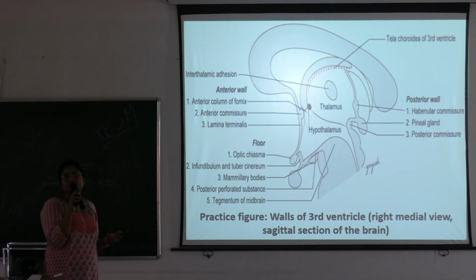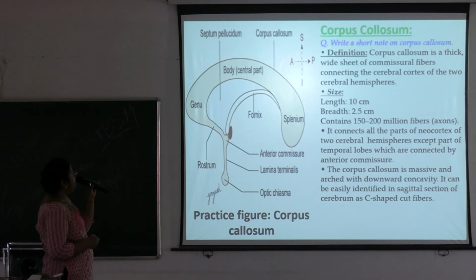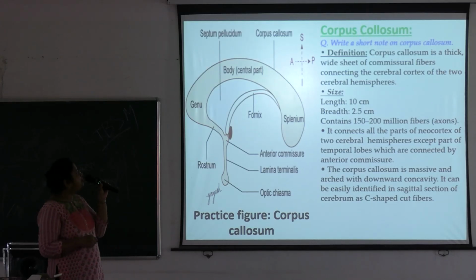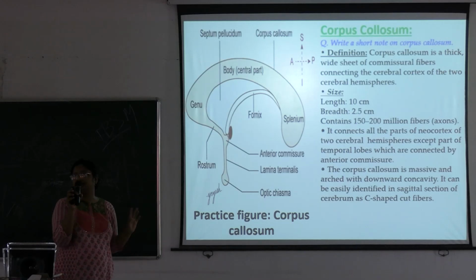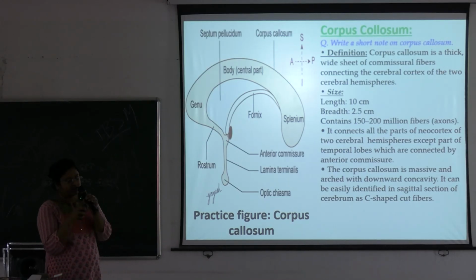All those can come as a short note. Third ventricle is also an important short note. Corpus callosum and commissural fibers can also come. Corpus callosum, very important short note. And everyone must be able to identify the corpus callosum in the viscera, the brain viscera. If you are not able to identify this, you will fail in the practical, okay? Very important structure. And an OSPE question can also be given on the corpus callosum.